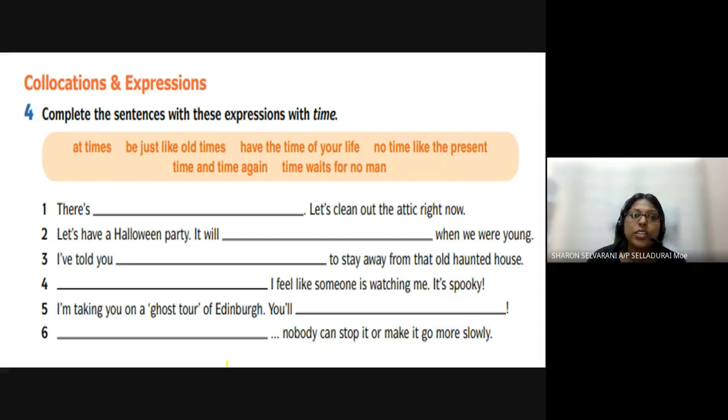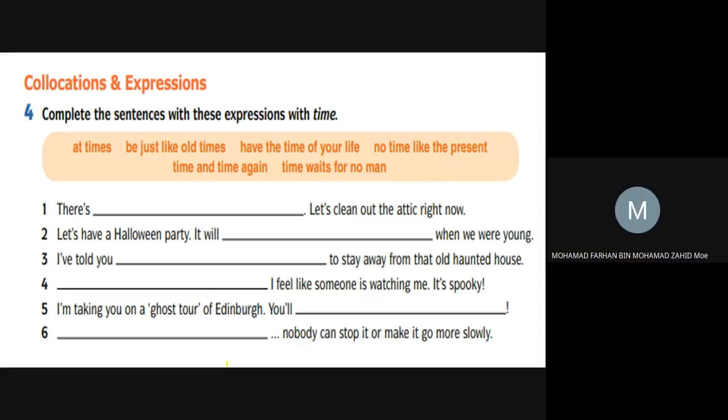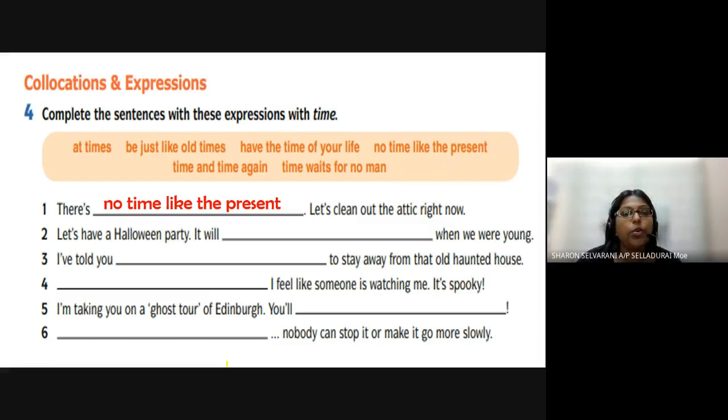Which collocation and expression can you choose? No time like the present. All right, very good. No time like the present. Let's clean out the attic right now.